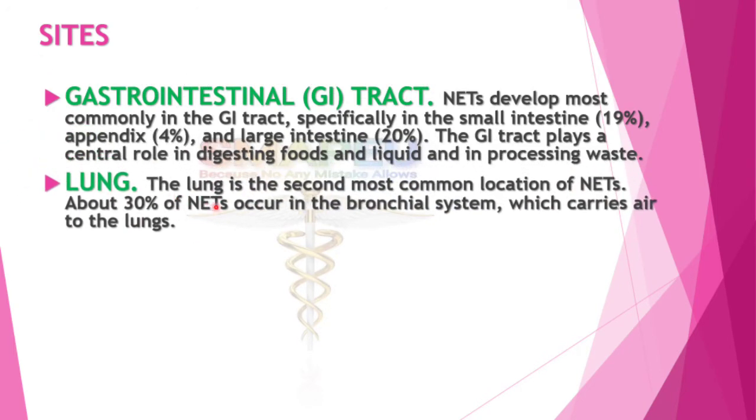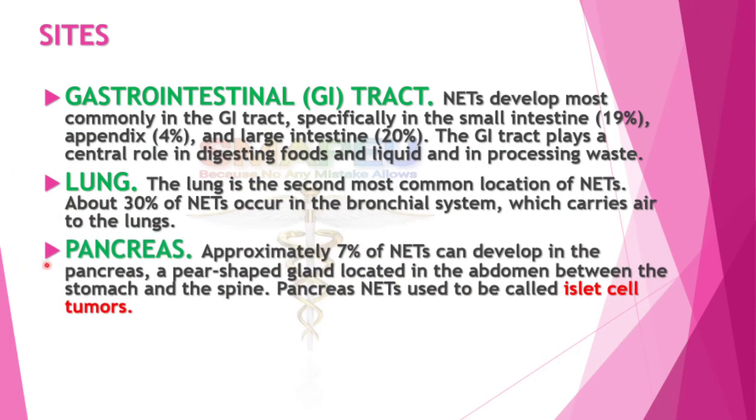Lungs. The lungs are the second most common location of neuroendocrine tumors. About 30% of neuroendocrine tumors occur in the bronchial system, which carries air to the lungs. Pancreas. Approximately 7% of neuroendocrine tumors can develop in the pancreas, a pear-shaped gland located in the abdomen between the stomach and the spine. Pancreatic neuroendocrine tumors used to be called islet cell tumors.